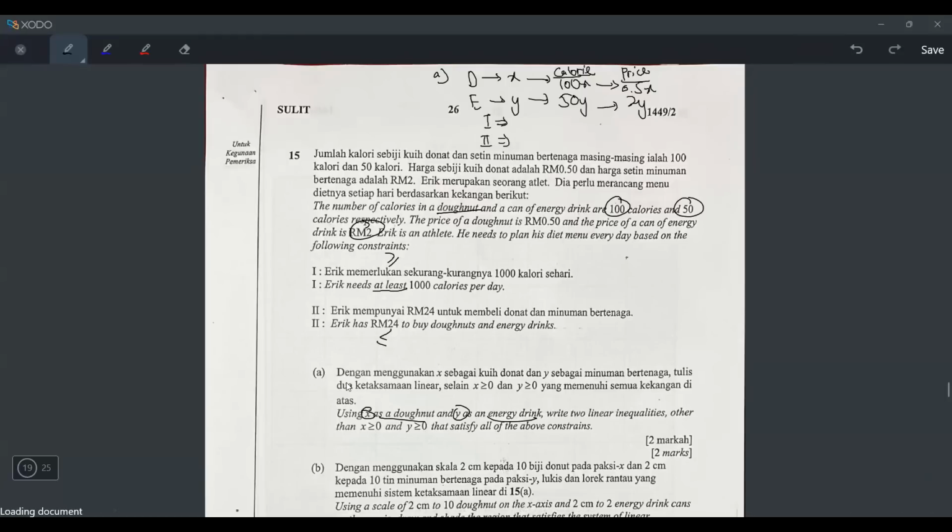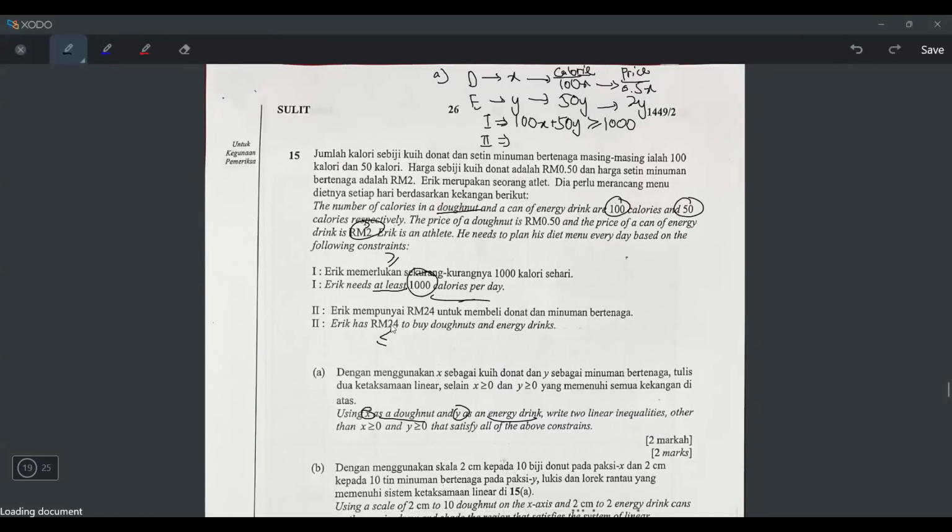Okay, what is the first one? Eric needs at least 1,000 calories per day. So it's talking about calories. So I cannot just take X plus Y. I have to take 100X plus 50Y, bigger than or equal to 1,000. Because they say at least 1,000, right? And we are talking about calorie. That's why it's important to label nicely, so that you don't take the wrong one.